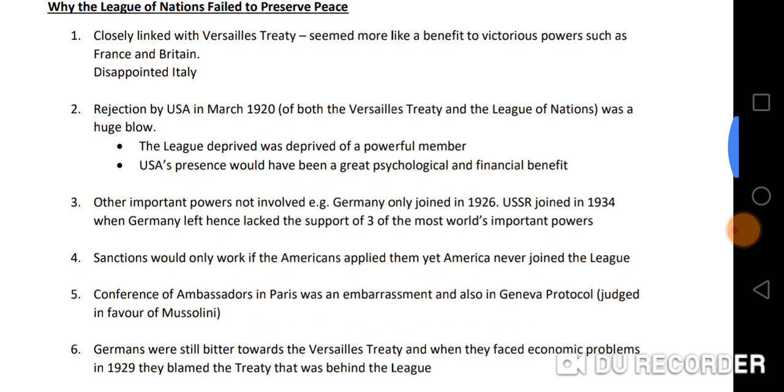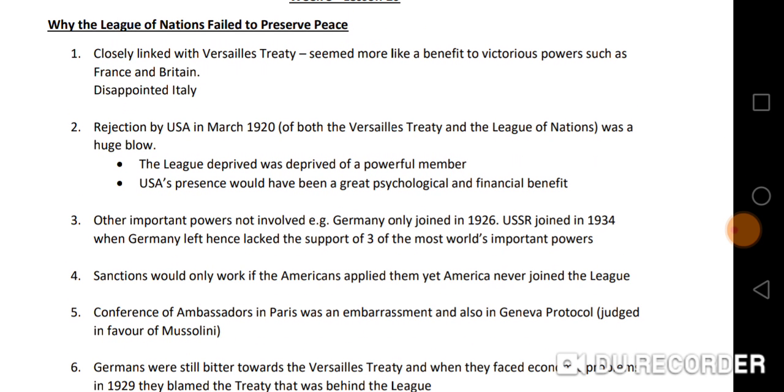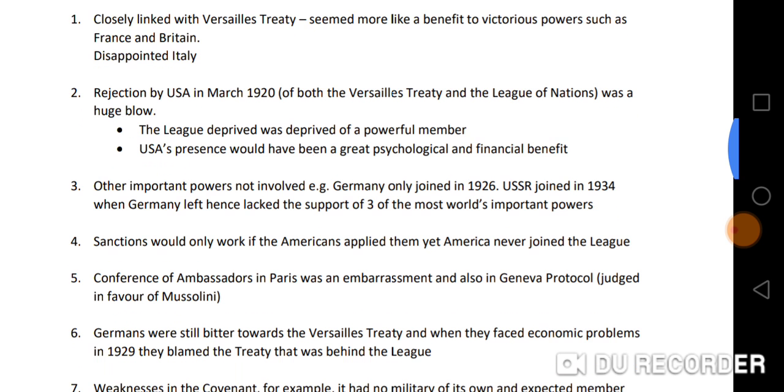And the second reason why the League of Nations failed to preserve peace is that the League of Nations was rejected in March 1920 by the USA, and this was a rejection of both the Versailles Treaty and the League of Nations, and this was a huge blow to the League. So the League was deprived of a powerful member, as well as the fact that the US's presence would have been of great psychological and financial benefit.